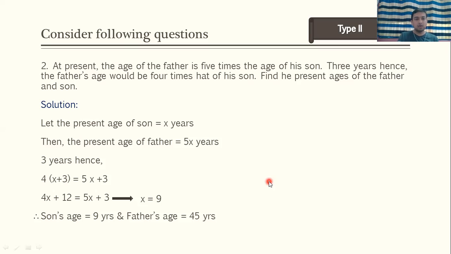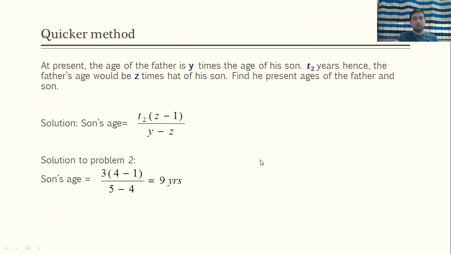Now let us look at the shortcut method for this second type. No doubt this is also very simple, but if you want to speed up your time, you must learn the shortcuts wherever possible. So let us understand the quicker method.